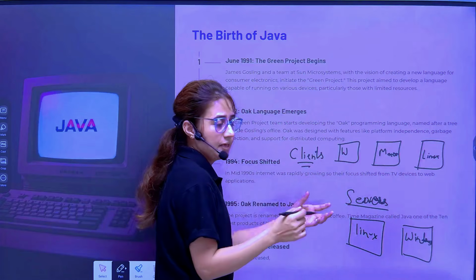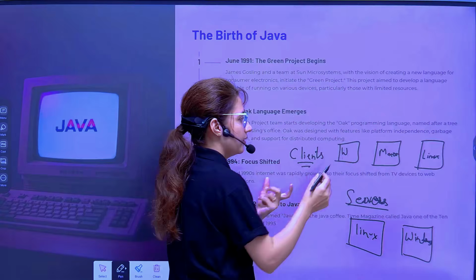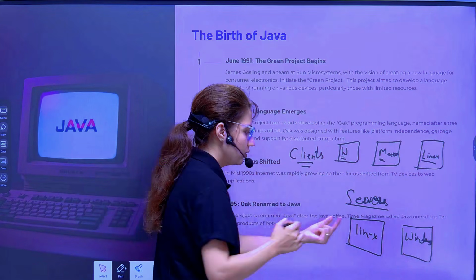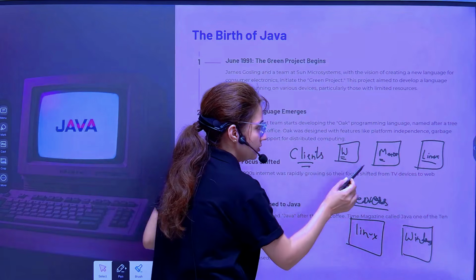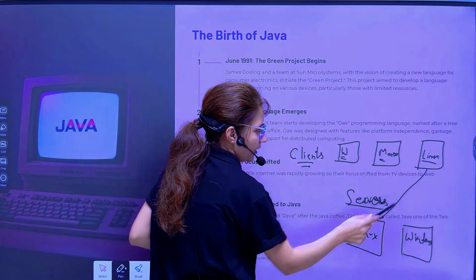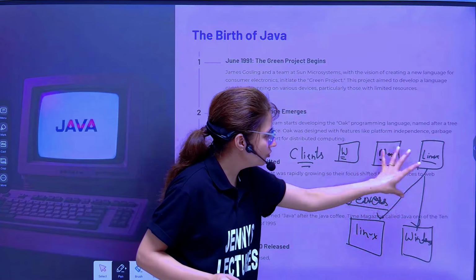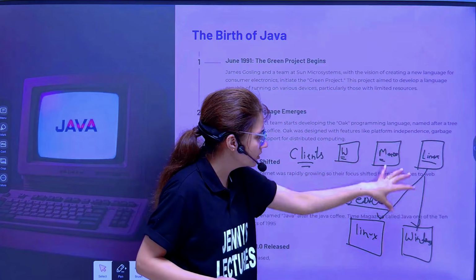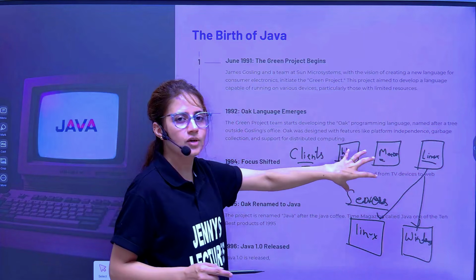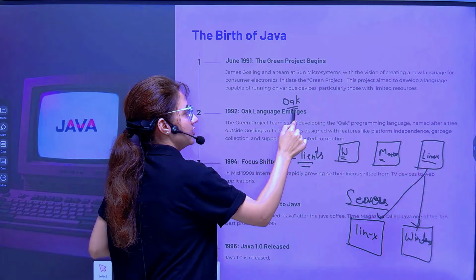So this was basically happening: some client machines are there. This client machine is, suppose, running Windows, this is Mac OS, this is Linux, and there are some servers. This server is running on Linux, this is on Windows. So the client which is running on Linux can interact with the server running on Linux as well as on Windows. So these are heterogeneous devices having different hardware and operating systems and communicating with each other. This is kind of platform independence. So they were able to relate this with their language, Oak's platform independence feature.